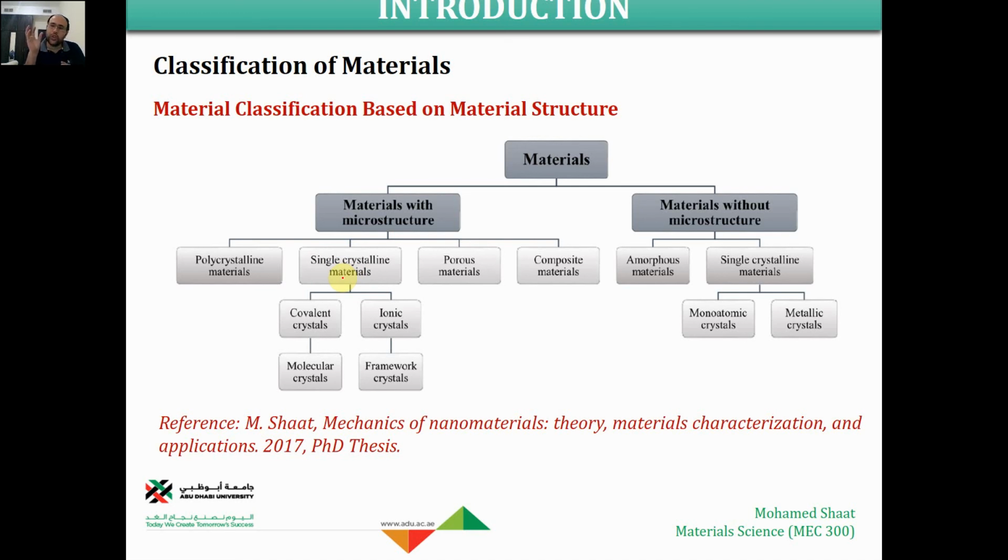So the main building unit in this case, or the microstructure of the material, depends on multiple unit cells. You're gonna find one unit cell, another one, another one, another one to form one single crystal. So the main microstructure depends on a building unit, which is a unit cell for the case of a single crystalline material. Also, it could be considered as material with microstructure. So basic examples like the crystal would be covalent crystal, molecular crystal, framework, or ionic crystal, for example. But most of the metallic crystals are recommended to be considered as material without microstructure.